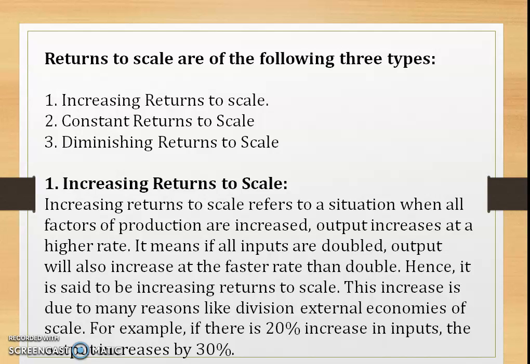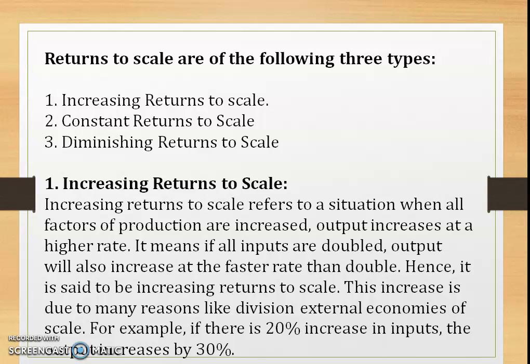So first, I will explain in detail about increasing returns to scale. Right. So IRS, that is increasing returns to scale, refers to a situation when all factors of production are increased, output increases at a higher rate. So it means if all inputs are doubled, then naturally the output will also increase at a faster rate than double.